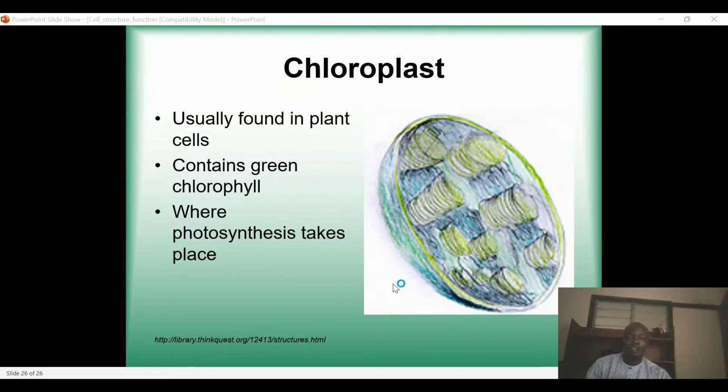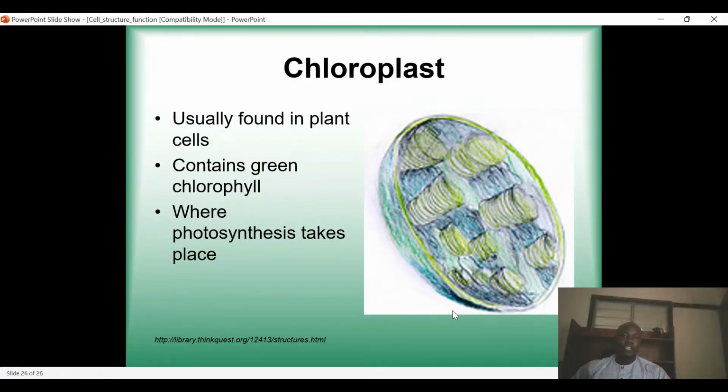So in a cell, you have the chloroplast. In a chloroplast, you have chlorophyll. In the chlorophyll, we have the thylakoid membrane, and the thylakoid membrane is what converts the solar energy into chemical energy. So it converts solar energy into food. That is photosynthesis, the glucose that you are seeing in photosynthesis. So it's the thylakoid membrane that generates it.